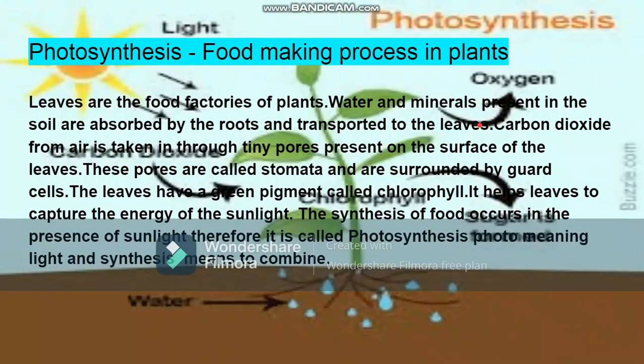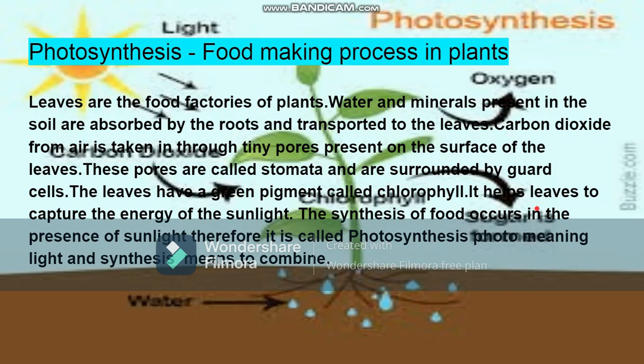Photosynthesis. That's the main point of this whole chapter. Leaves are the food factory of plants. Water and minerals present in the soil are absorbed by the roots and transported to the leaves. Carbon dioxide from air is taken in through tiny pores present on the surface of the leaves. These pores are called stomata and are surrounded by guard cells. The leaves have a green pigment called chlorophyll.